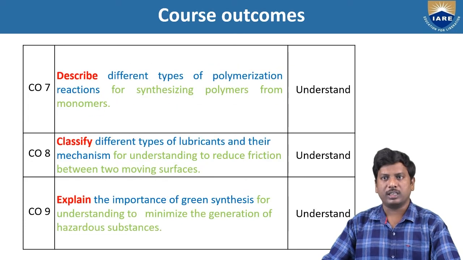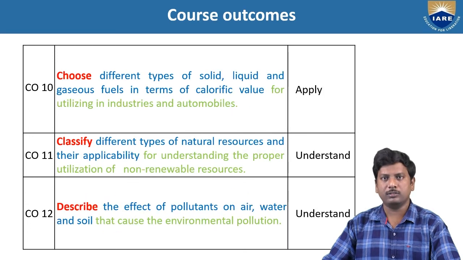Course outcome 7 and course outcome 8 belong to module 3, engineering materials. Course outcome 9 (CO9) and course outcome 10 (CO10) belong to module 4, green chemistry and fuels. And course outcome 11 and course outcome 12 belong to module 5, natural resources and environmental pollution.